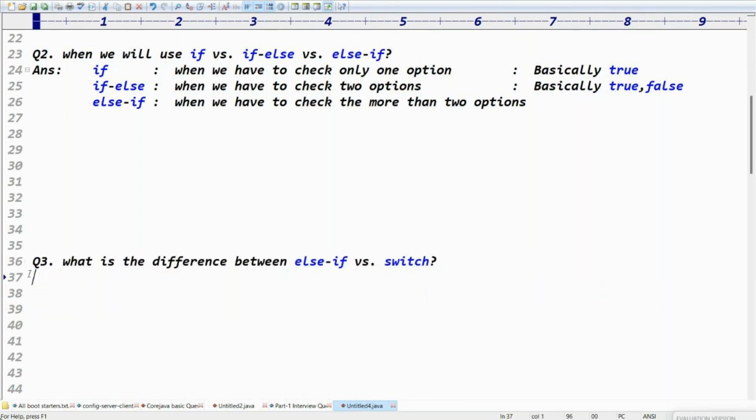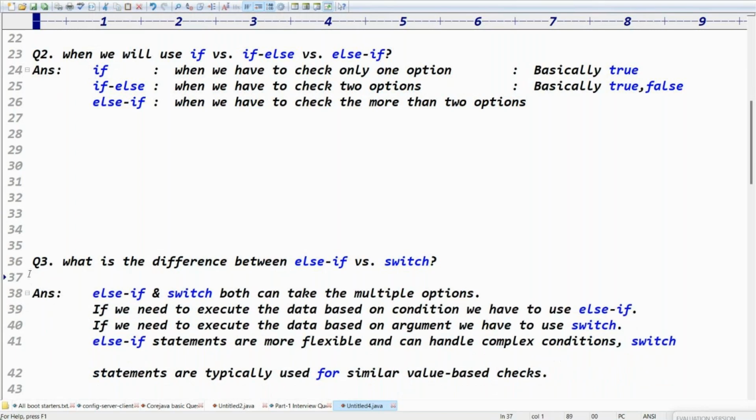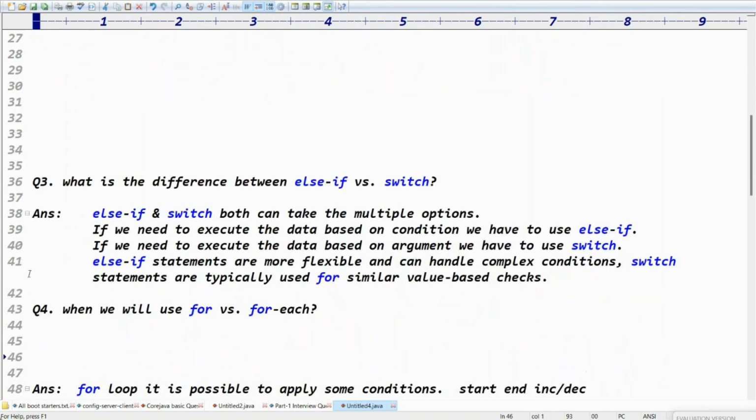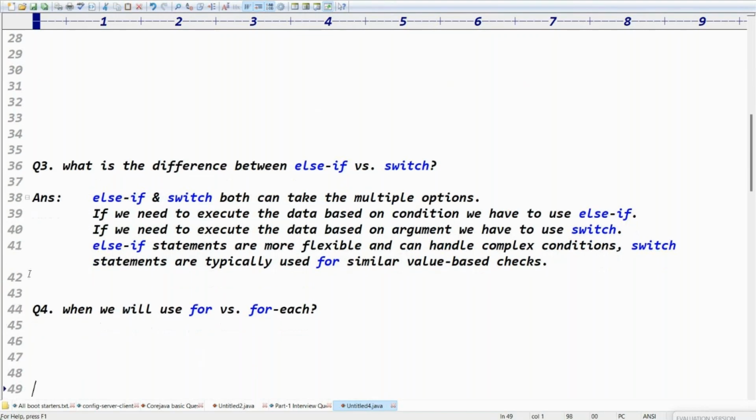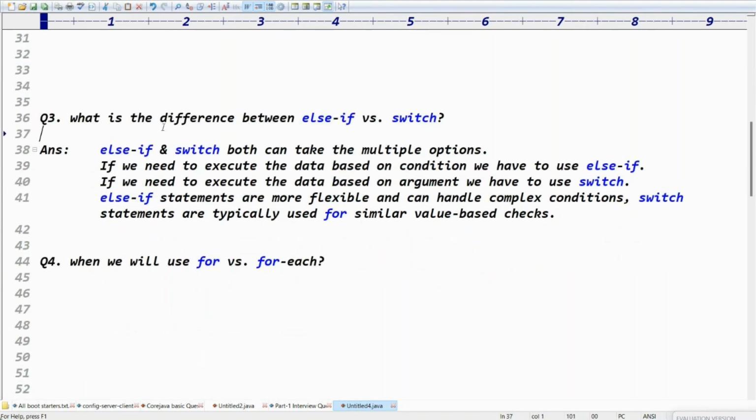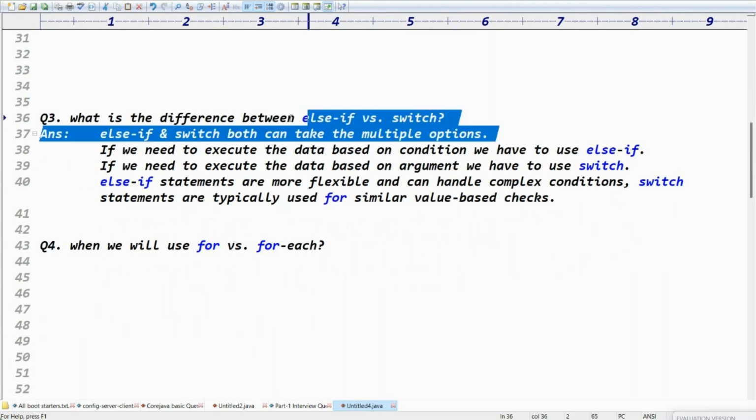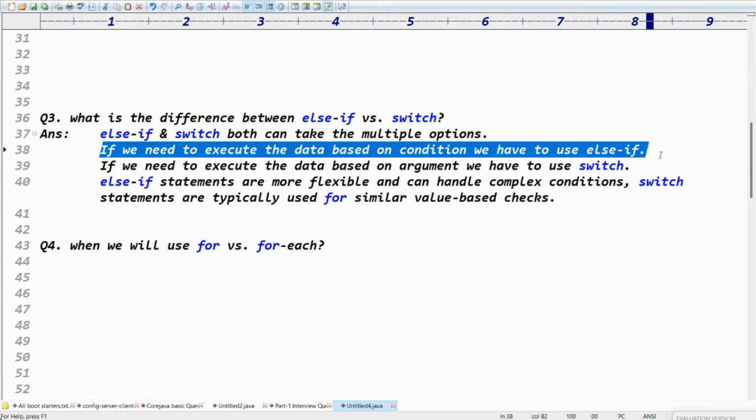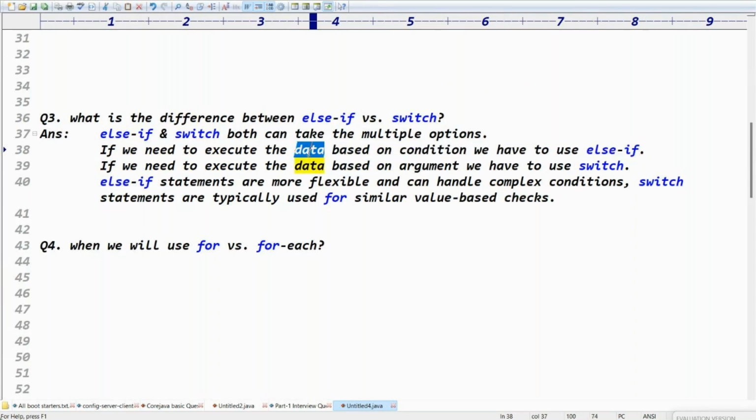Yes. Guys, please write this explanation for that question. What is the difference between if-else and switch? If-else and switch both can take multiple options. If we need to execute the code based on the condition, we have to use if-else. Based on the argument, we have to use a switch.